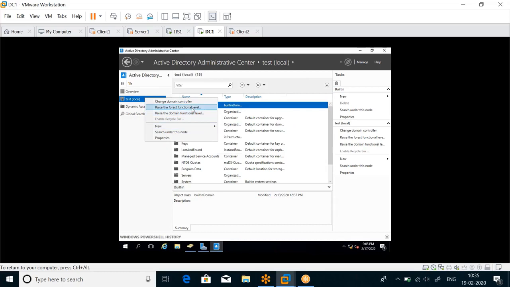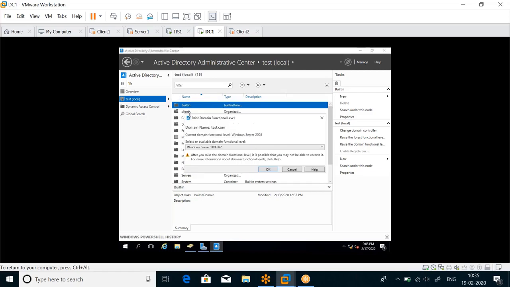If I want to raise the domain function level, I can do that. And if you notice over here, there's an option called enable recycle bin. Recycle bin. Yeah, but it's not highlighted. I'll tell you why it is not highlighted. Because if I right click my domain and I select this option, raise domain function level, can you see the function level of my domain currently?